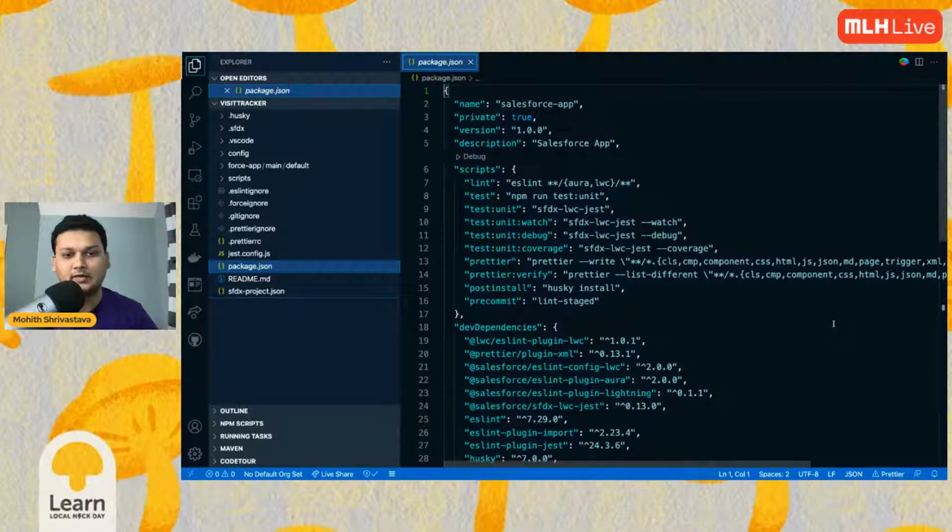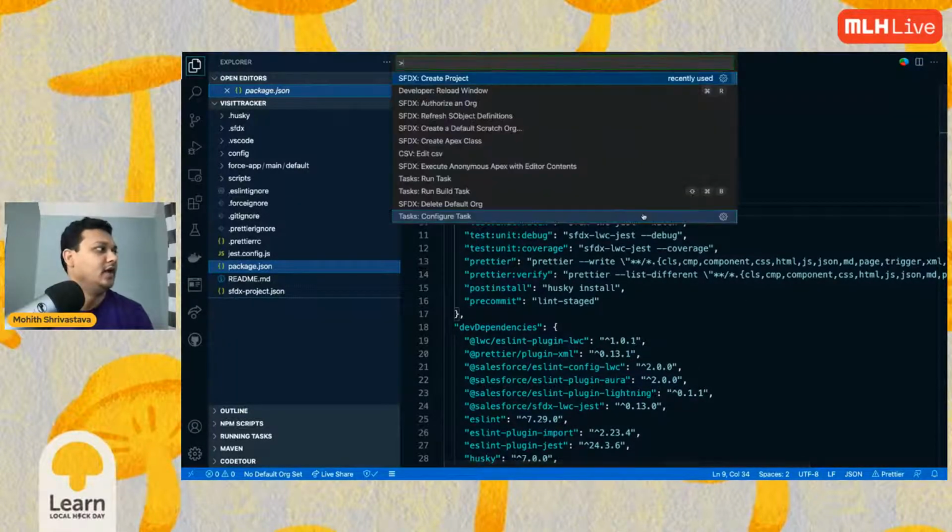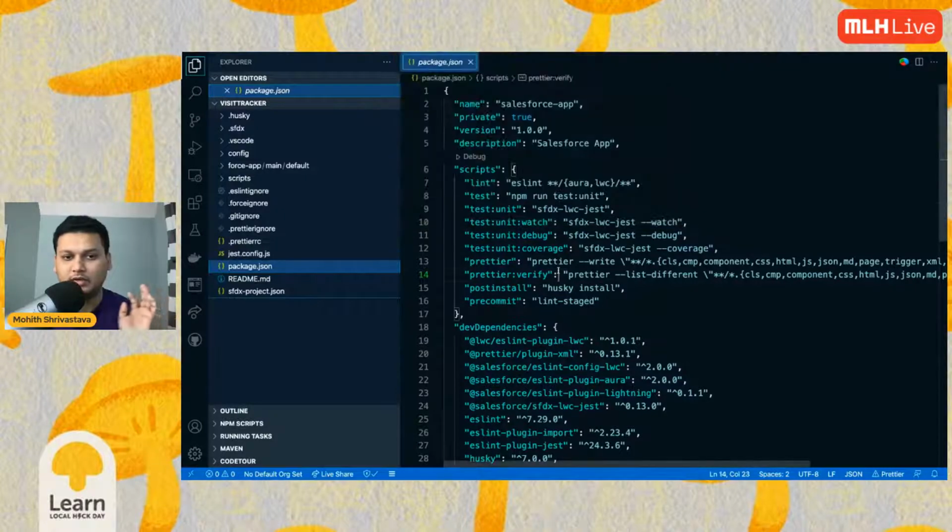Folks are asking, can you repeat the step? Definitely. It's pretty much simple. All you do is Command Shift P, go for this SFDX create project, click on that. Once you click on that, type in the project name, select the standard template, and it will authorize you.